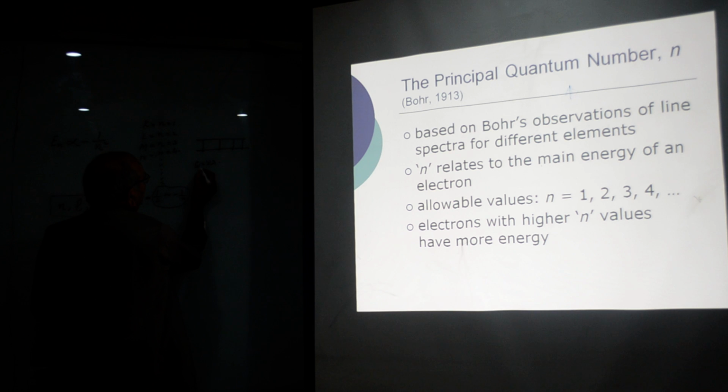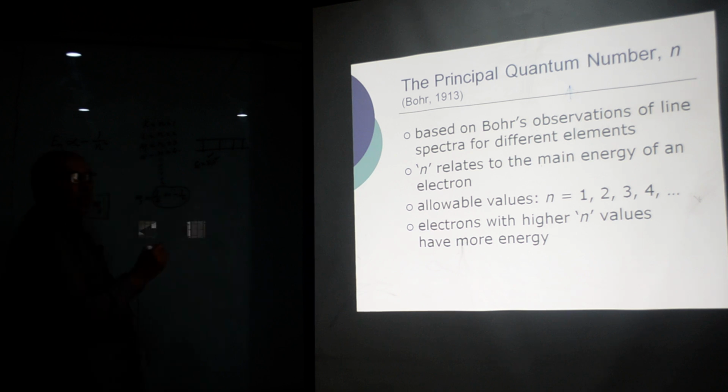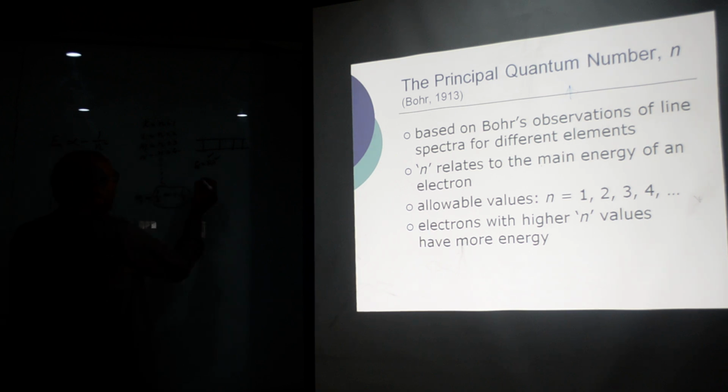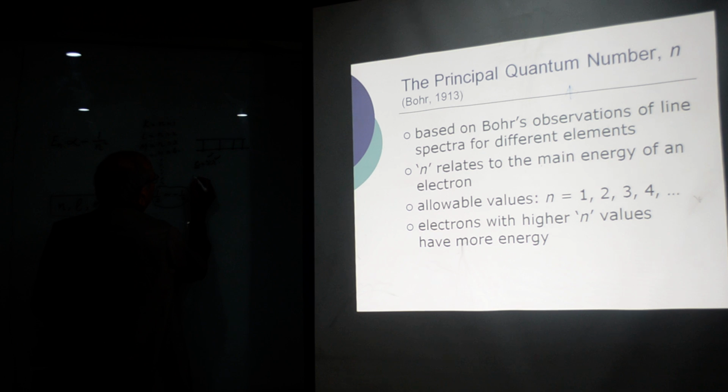C is a fixed value, the speed of light, nu is the frequency, and lambda is the wavelength. So if I know the value of lambda, I can find nu is equal to c divided by lambda.